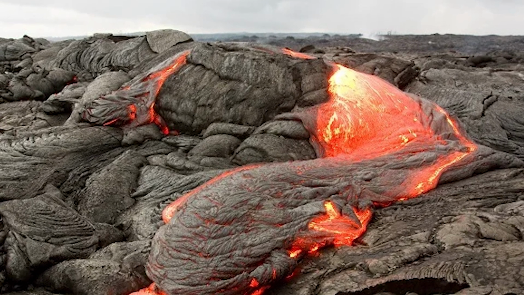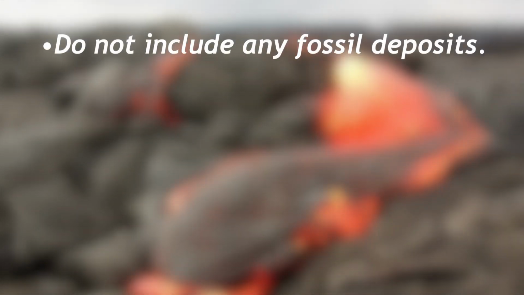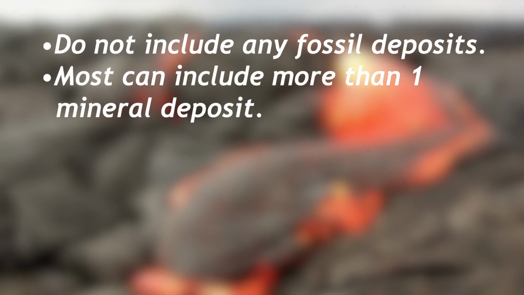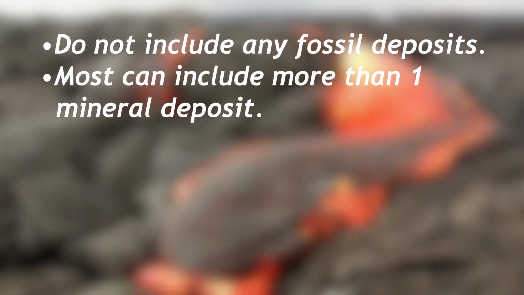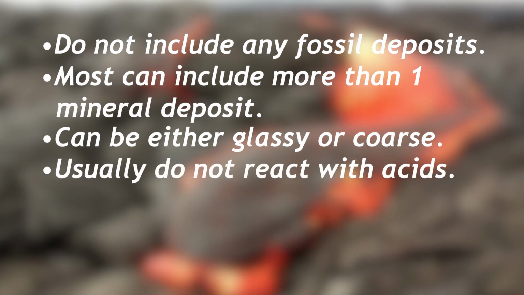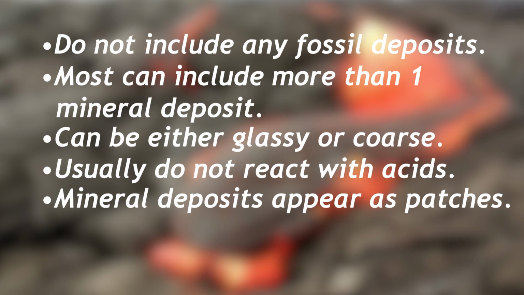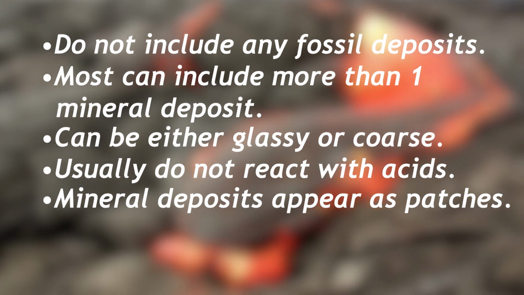Some of the characteristics of igneous rocks are: igneous rocks do not include any fossil deposits. Most igneous forms include more than one mineral deposit. They can be either glassy or coarse. They usually do not react with acids. The mineral deposits are available in the form of patches with different sizes.